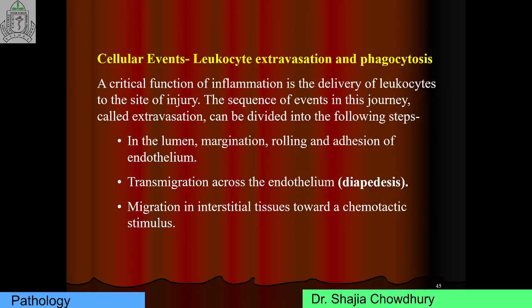Now, cellular events, or leukocyte extravasation and phagocytosis, very important for written and viva. A critical function of inflammation is delivery of leukocytes to the site of injury to eliminate the offending agent. The sequence of events in this journey is called extravasation. That is, the journey of leukocytes from blood vessel to the site of injury is called extravasation. This is an important question. What is extravasation? That is, the journey of leukocytes from blood vessel to the site of injury is called extravasation.